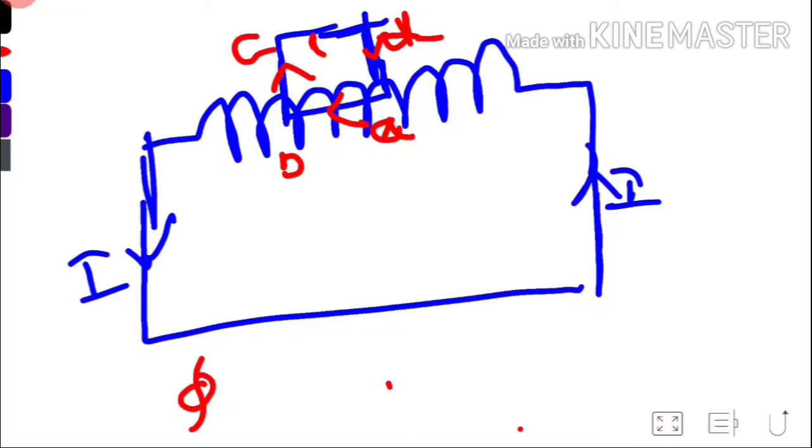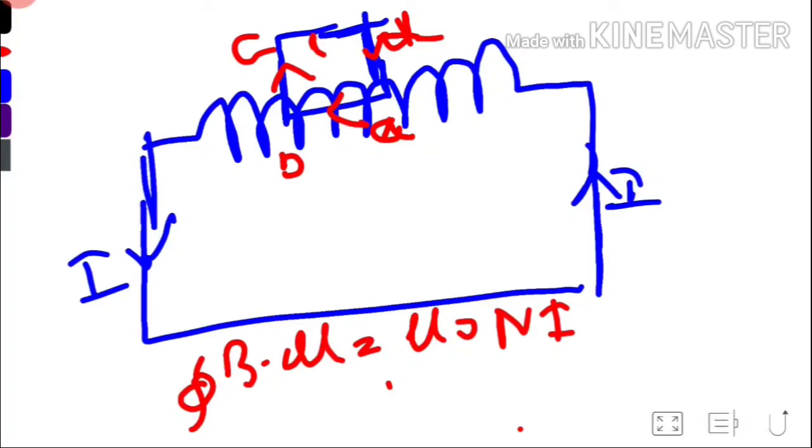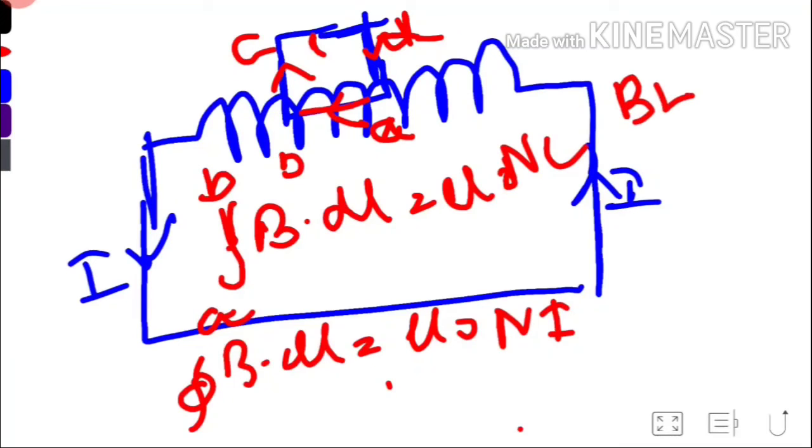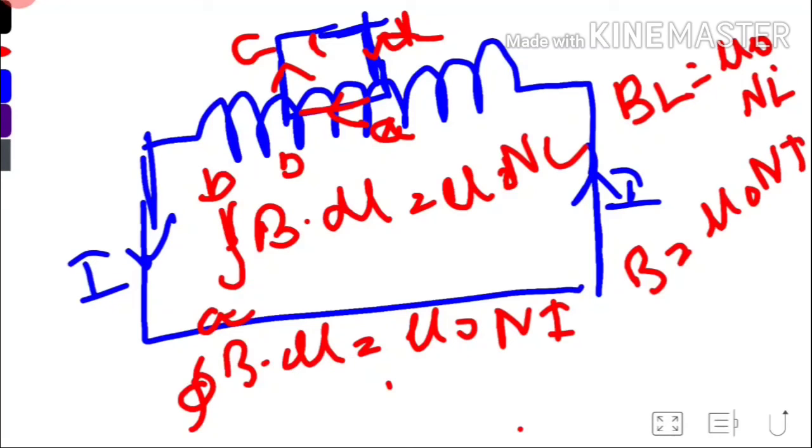So ∮B·dl = μ0 times the enclosed current. Suppose there are n turns, so it will be μ0 n I. The dl portion we consider only from A to B. From A to B, B·dl = μ0 n I. Suppose this length is L, so BL = μ0 n I, so B = μ0 n I / L.